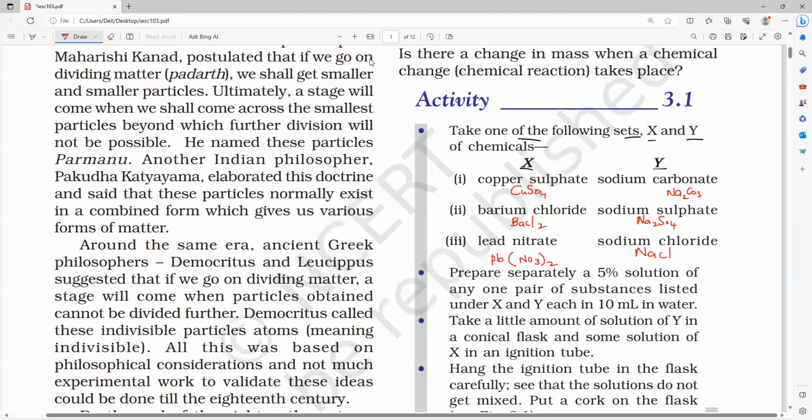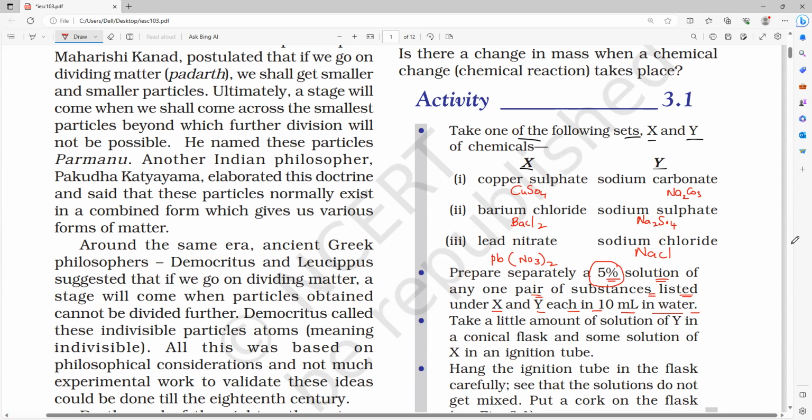Now you can see: prepare separately a 5% solution of any one pair of substances listed under X and Y, each in 10 ml of water. How much percentage? 5% solution in 10 ml of water.